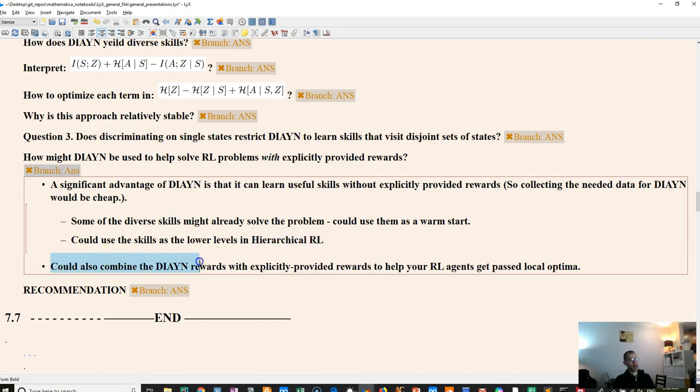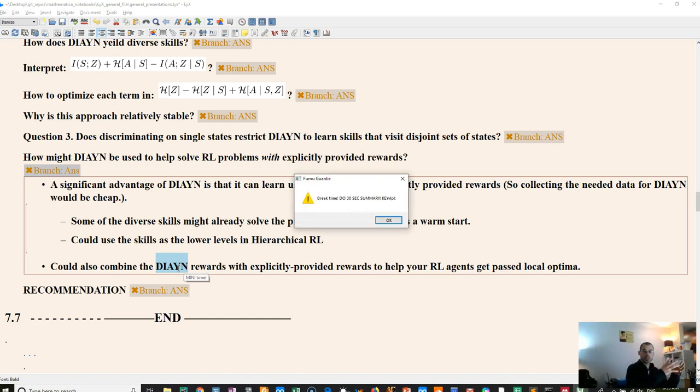Now we could also jointly provide the Dyne rewards for discriminability and shaped rewards for the specific RL task. I notice that when I train my PPO agent on humanoid flag runner harder, it seems to get stuck in a local optimum. What I could see happening with Dyne is that one of the many skills I'm training would get stuck in that local optimum, and that would push other skills away.